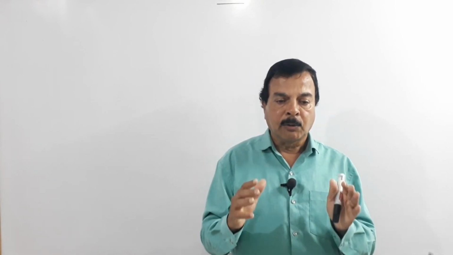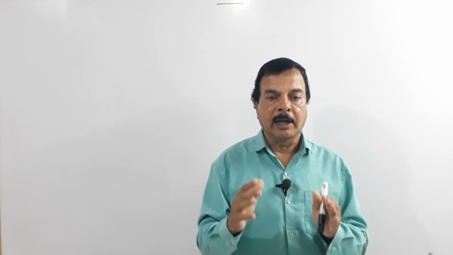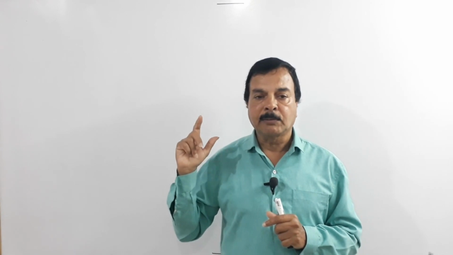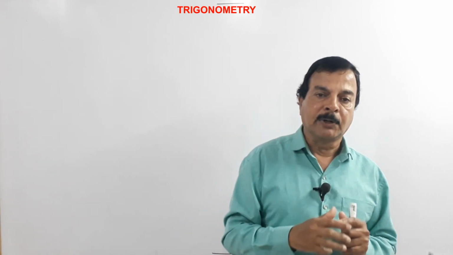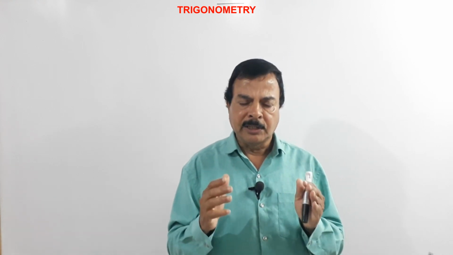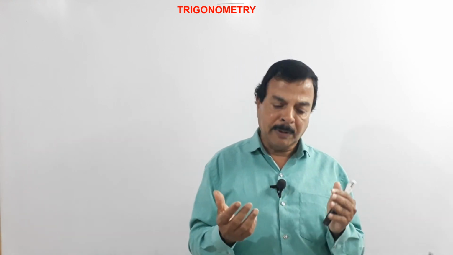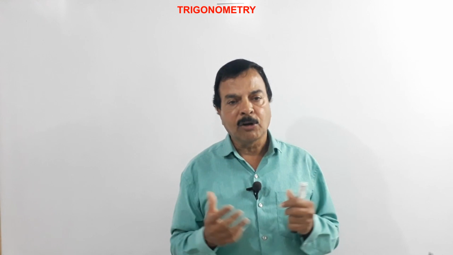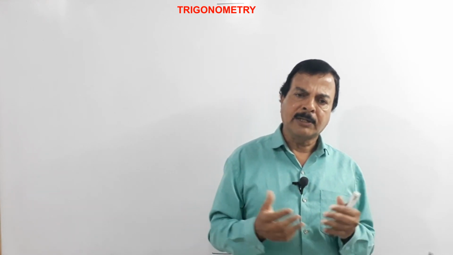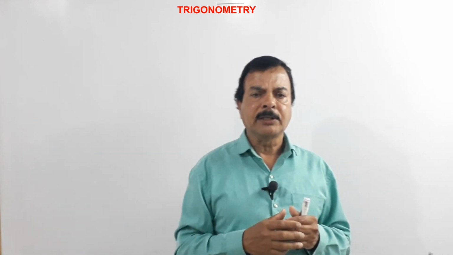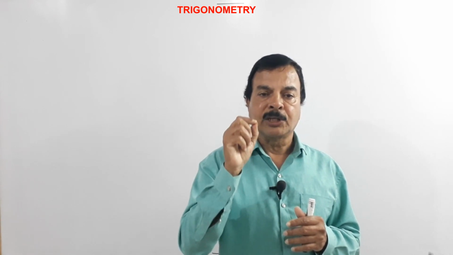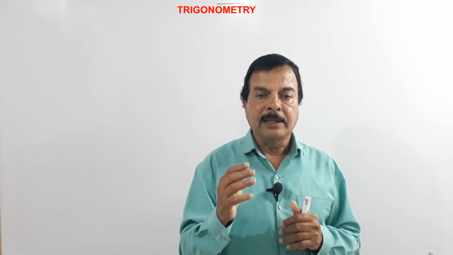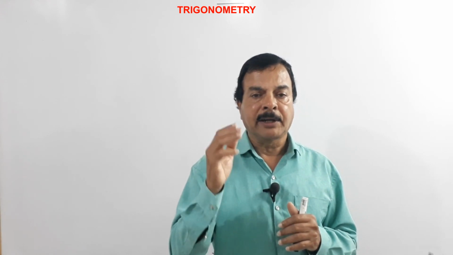So hoping that you do that, I will start my first chapter, the easiest chapter in mathematics for 10th standard, that is trigonometry. So trigonometry is a branch of mathematics. Now you might ask me, sir, what is trigonometry? Trigonometry is a branch of mathematics that gives us the relationship between the angles and the sides of a triangle.